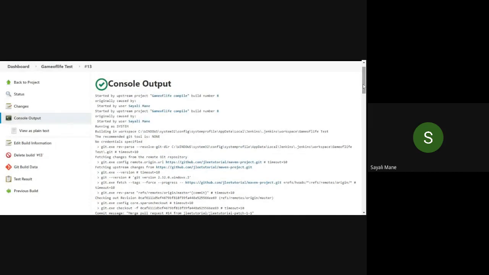Okay, I'm waiting. Ma'am, in configure we have to change only that test, instead of compile. And you have to simply link the same Maven project. The link is the same. Only test. Yes, correct, because you are performing testing, that's why test.